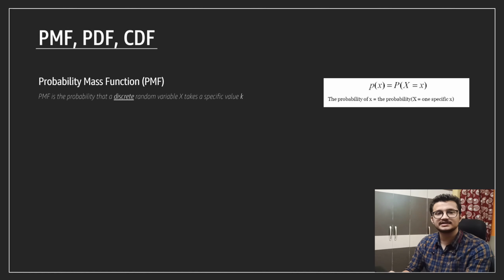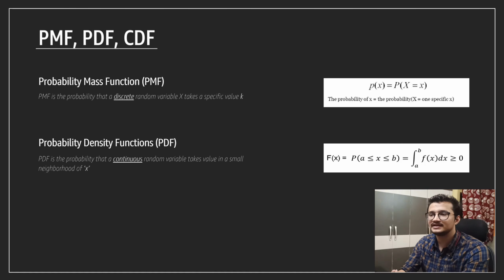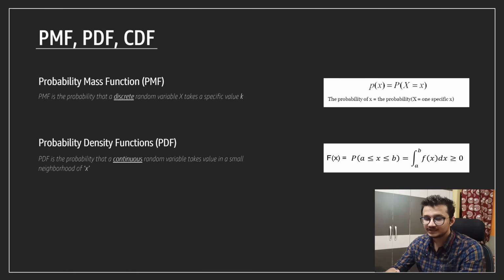This is for a discrete random variable. Up next, for continuous random variables, we have the probability density function. The probability density function is defined for continuous random variables, but it doesn't actually take the probability at a specific value x, right? It takes the probability as the value in the neighborhood of x.